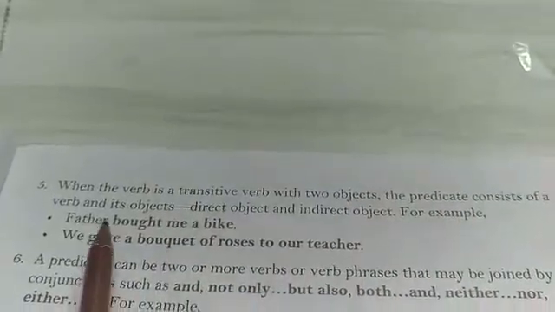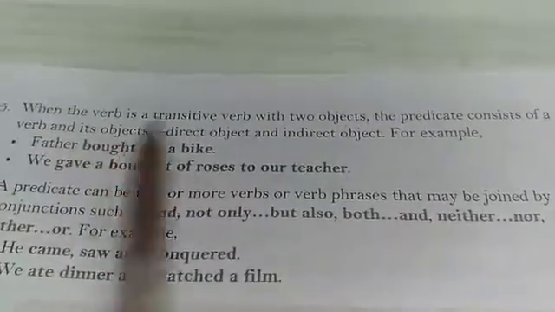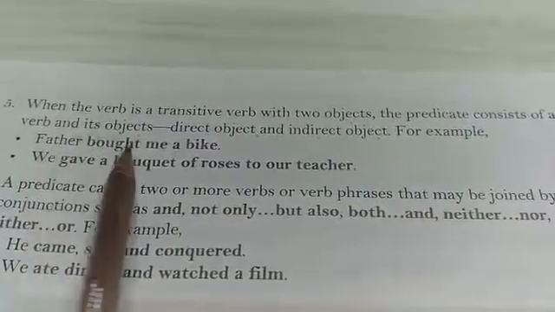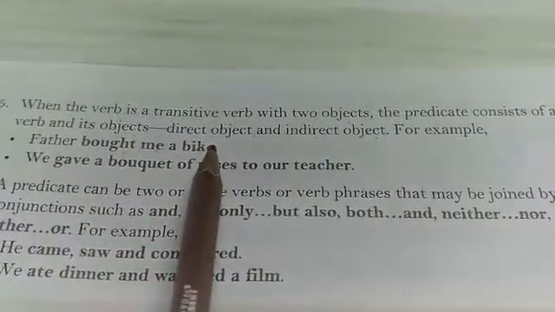So the predicate can be the verb and its object. For example, birds build nests. When the verb is a transitive verb with two objects, the predicate consists of the verb and its objects, direct object and indirect object. Father bought me a bike.